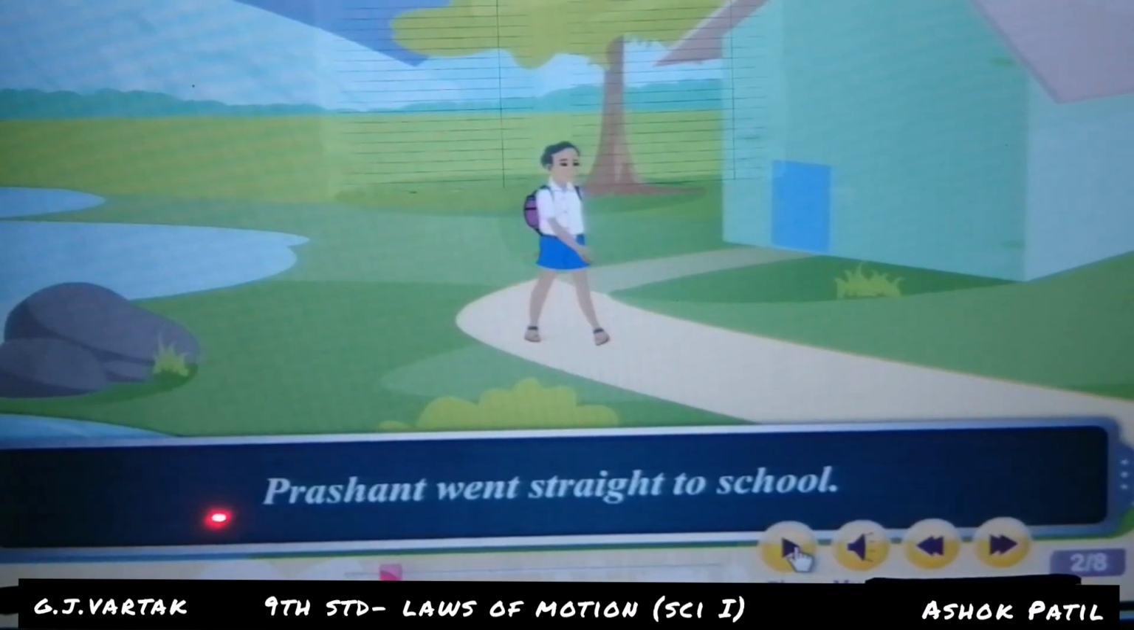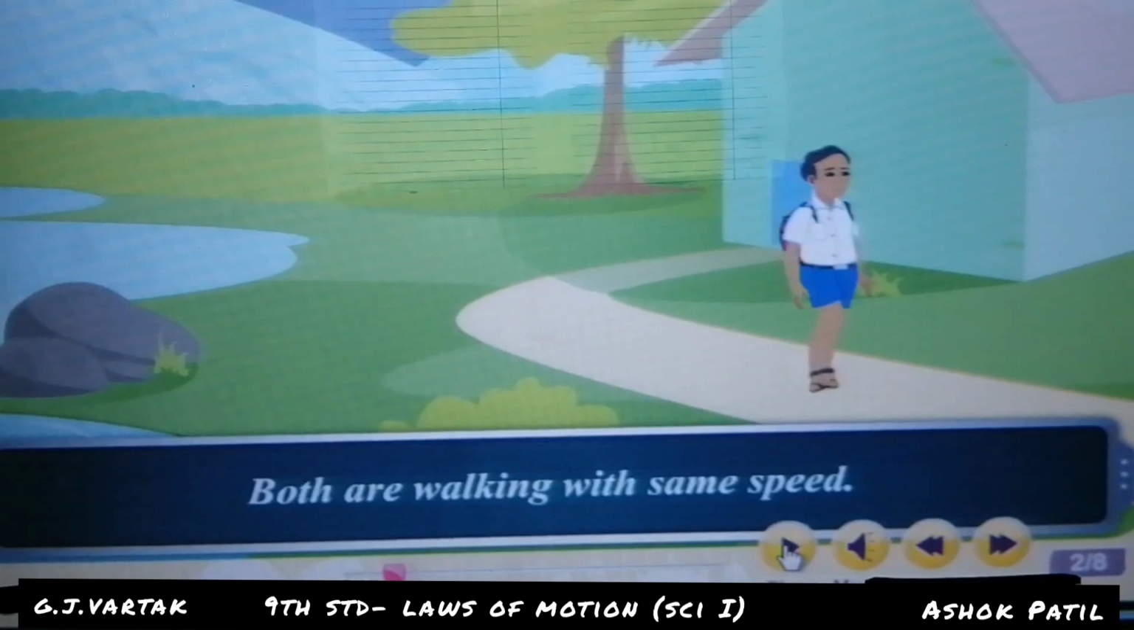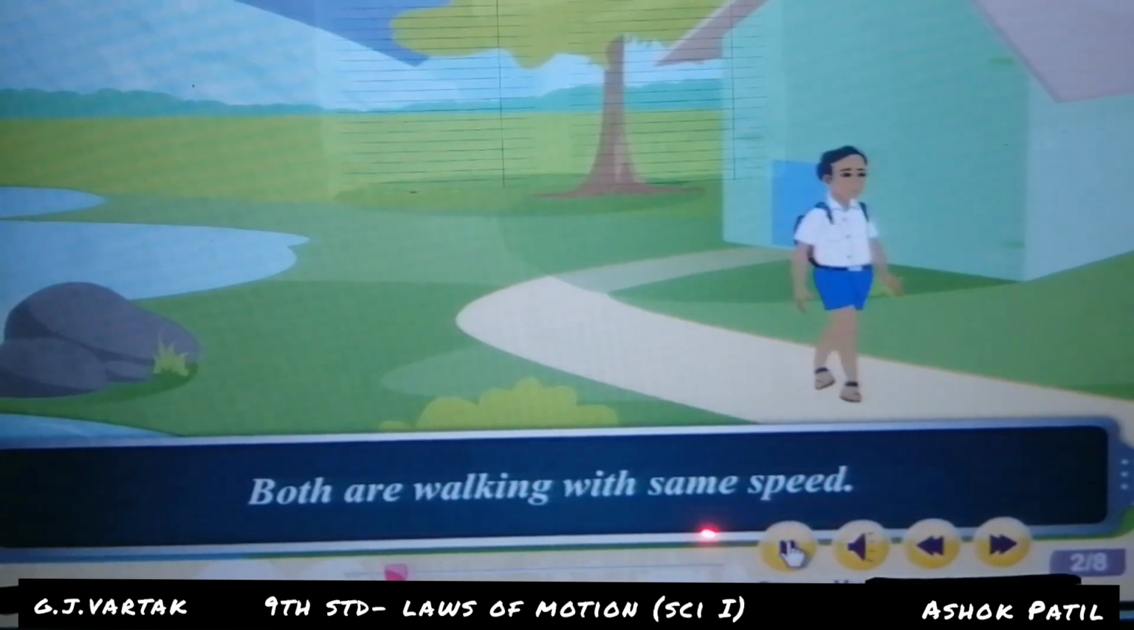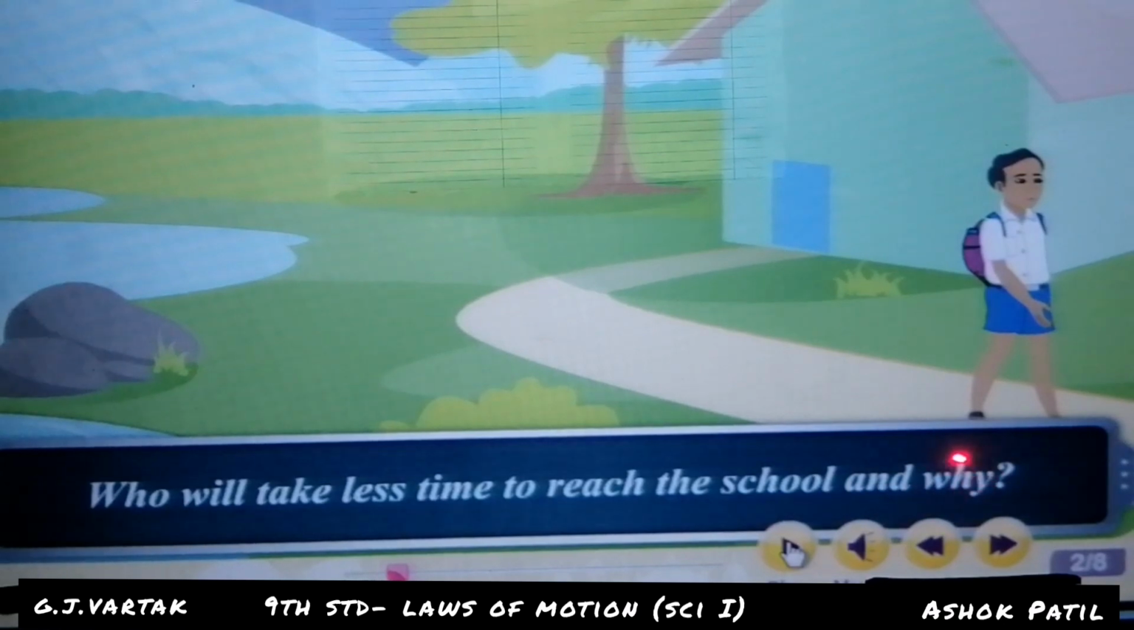Prashant does not move here and there. He comes straight to the school. Sangeeta, Sheetal and Prashant are walking with the same speed. Who will take less time to reach the school and why? This is the question.